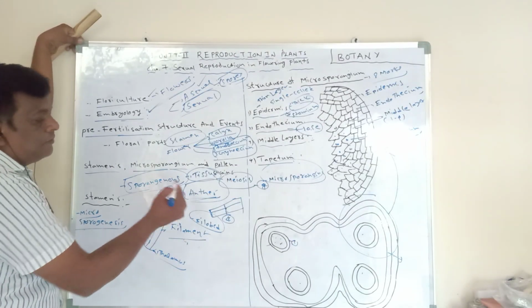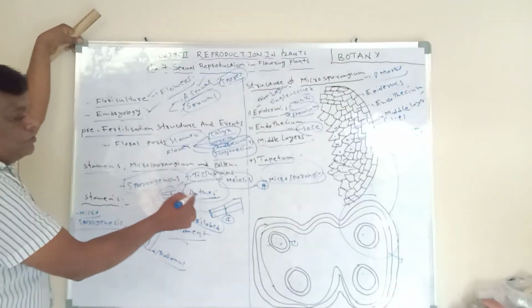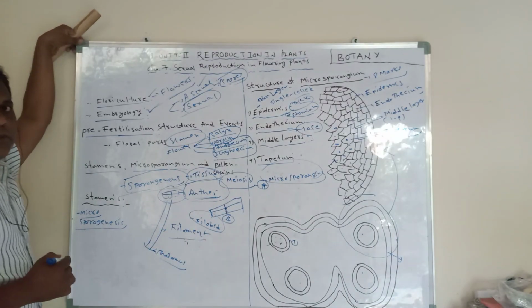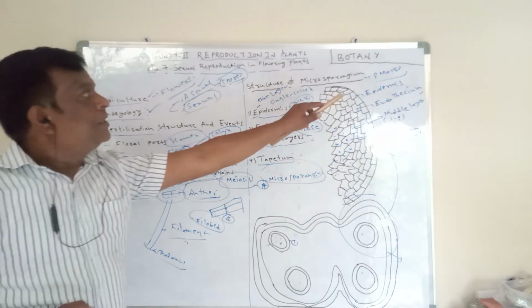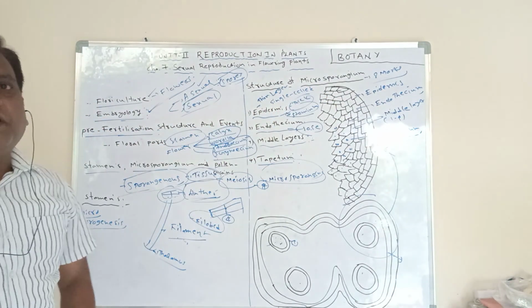Okay, the stamen has 2 parts: one is the filament, second is the anther. Each anther is bilobed and has 2 pollen sacs each, meaning 4 pollen sacs are present here. Now we can see the microspore structure. These are 8-mark questions, very important. Okay.